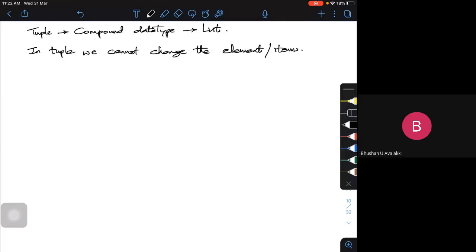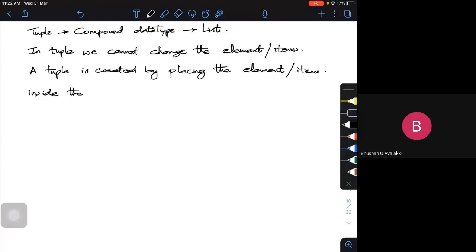A tuple is created by placing all the elements or items inside parentheses.